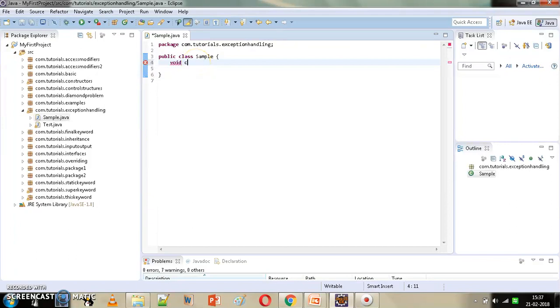Let's say check. Now here we will have two data members. Let's say one for age and second for name. We will read the values from the user for name and age. So we will declare an instance of Scanner class.